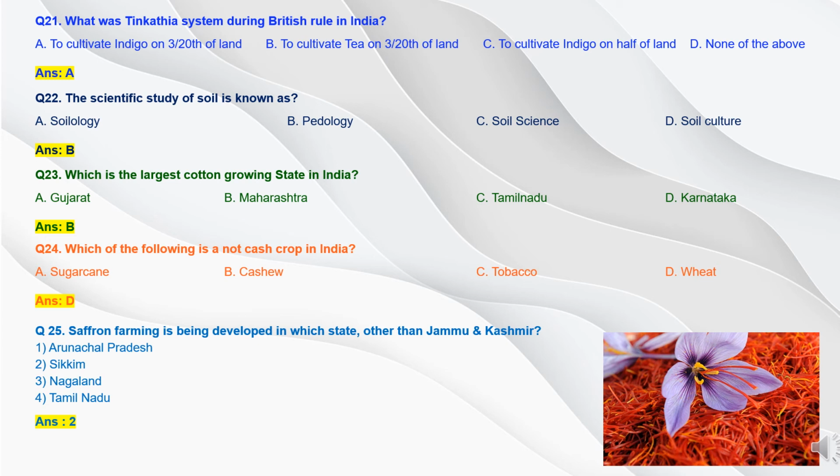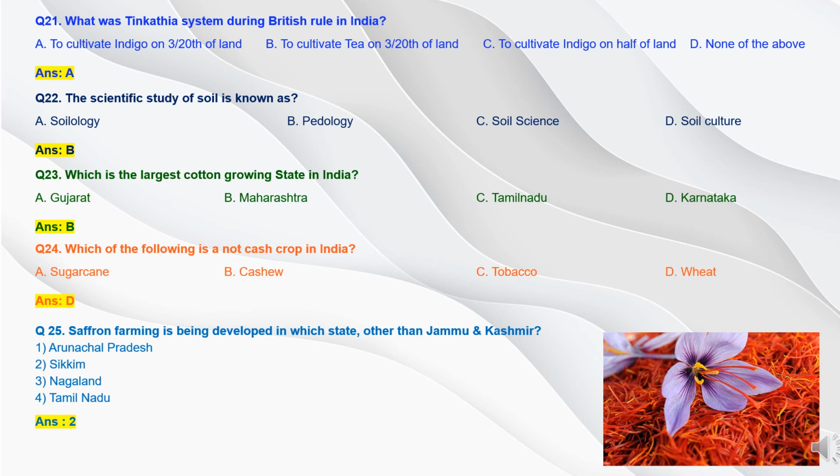Now question 24. Which of the following is not a cash crop in India? Option 1, sugar. Option B, cashew. Option C, tobacco. And option D, wheat. First, we have to understand the definition of cash crops. Cash crops are the crops which are not made for direct consumption. After processing, they are used. So here, the wheat is the only crop which is not used as a cash crop, as it is an edible crop for direct human consumption. So answer will be option D, wheat.